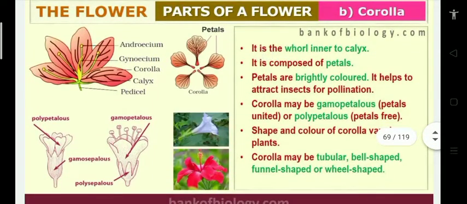Next, the second whorl is the corolla, inner to the calyx. The member of the corolla is the petals. Petals are brightly colored, in different colors. They attract the insects and help in pollination. The corolla may be gamopetalous, meaning petals are united, as you see in the diagram. If petals are free, it is the polypetalous condition. Corolla petals have different colors and shapes: some are tubular, some bell shaped, some funnel shaped, some wheel shaped.